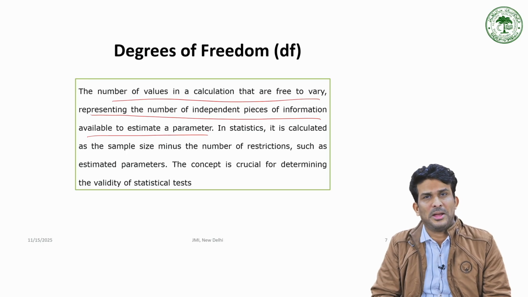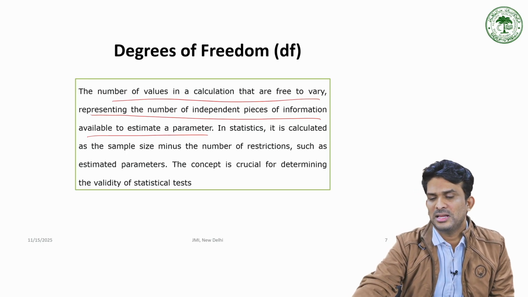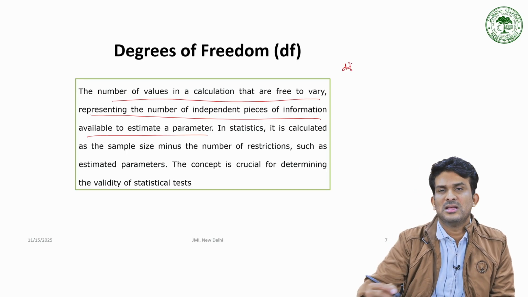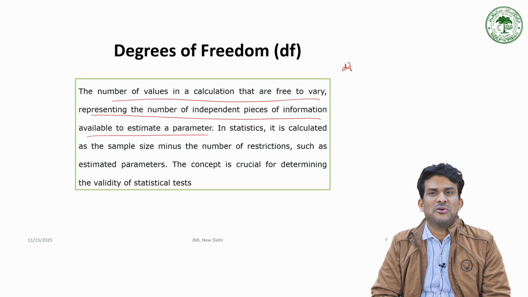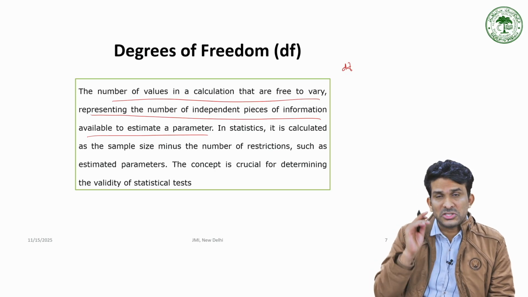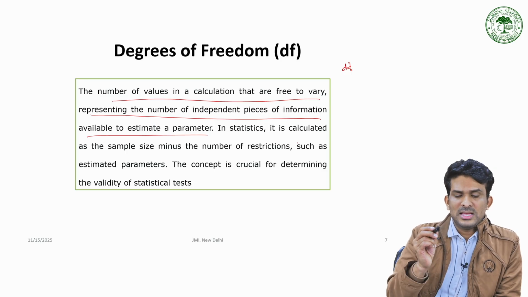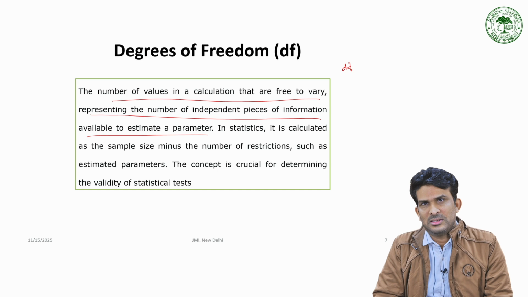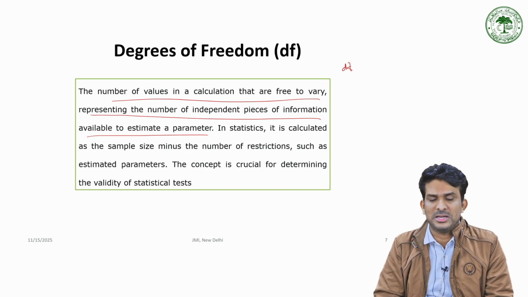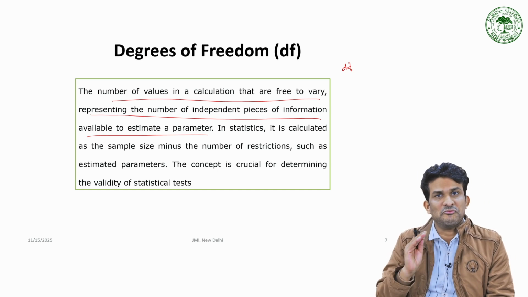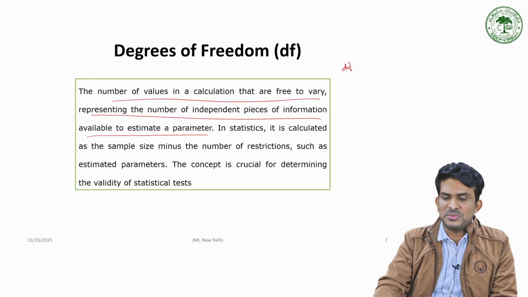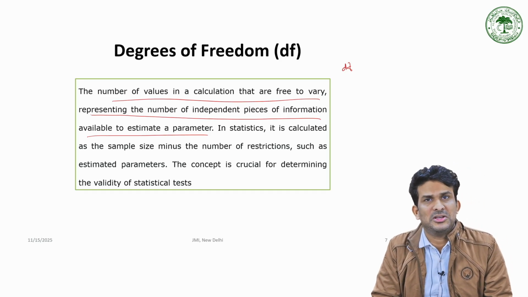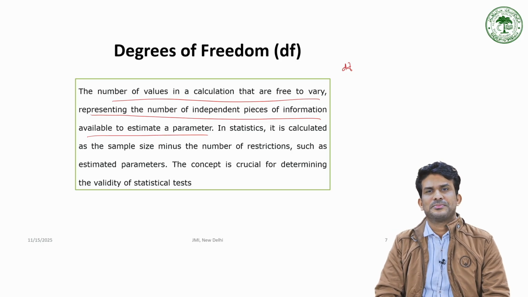The symbol we mention for degrees of freedom is df. In statistics, degrees of freedom is calculated as sample size minus the number of restrictions, such as estimated parameters, so we have to restrict one. The concept is crucial for determining the validity of statistical tests.